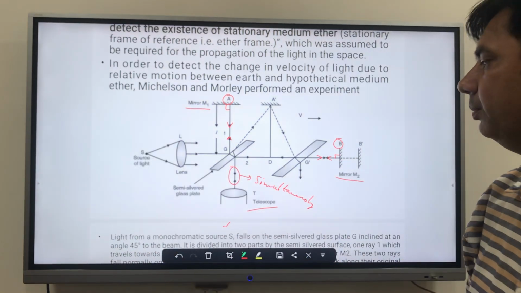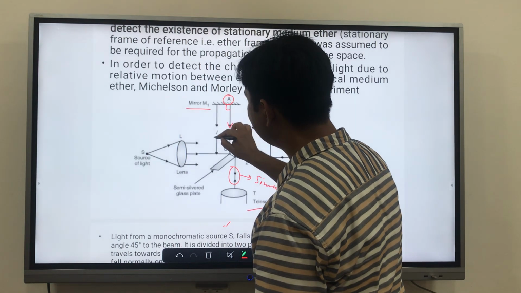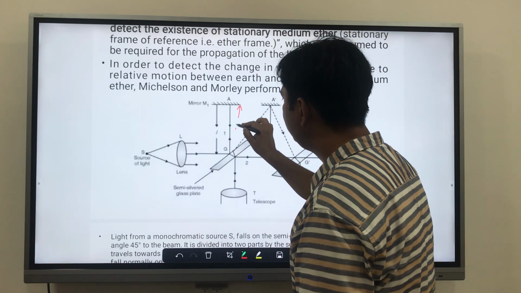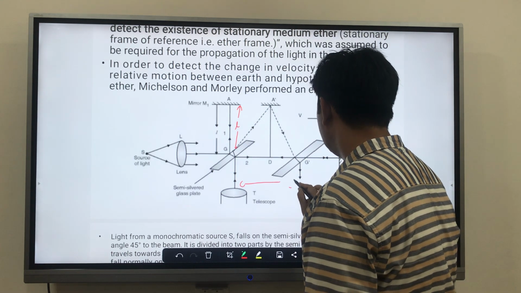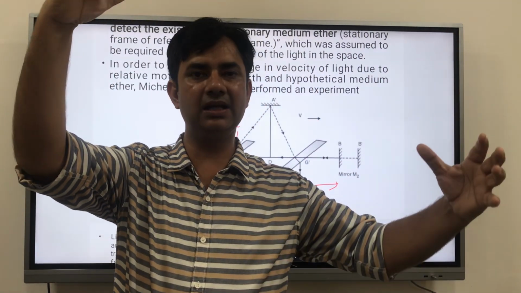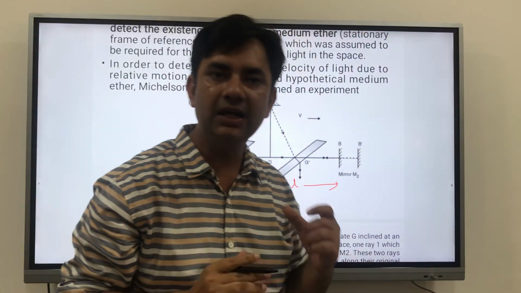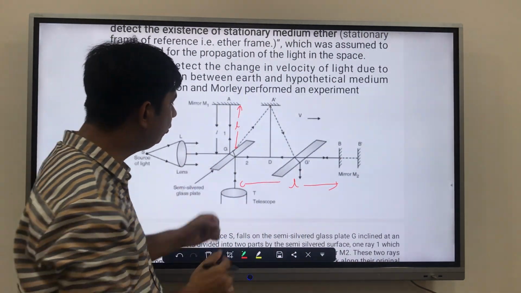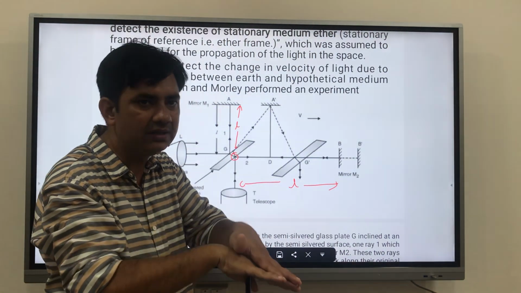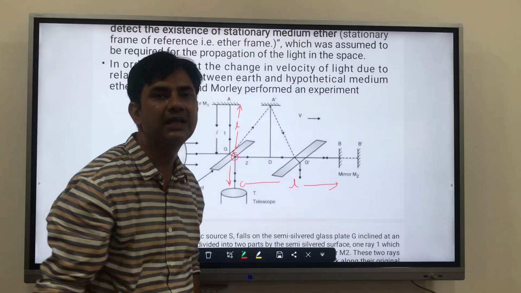So what have they assumed? This distance is assumed to be L, and this distance is also assumed to be L. So both the mirrors, this mirror and this mirror, are at the same place. So what will happen? After reflection or after refraction, they will come back. They assume that they come back at this point simultaneously, and after interference, combined with each other, they will move down to the telescope.